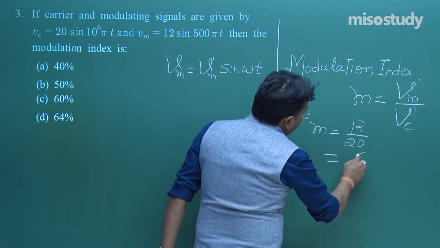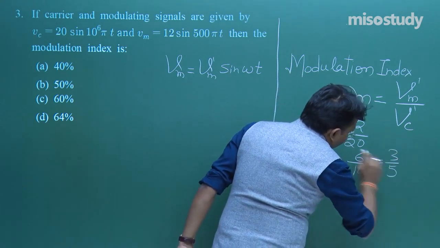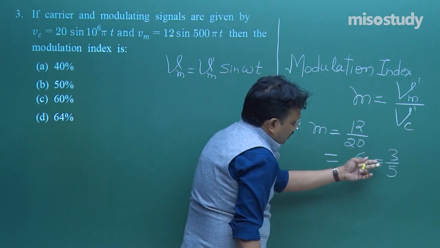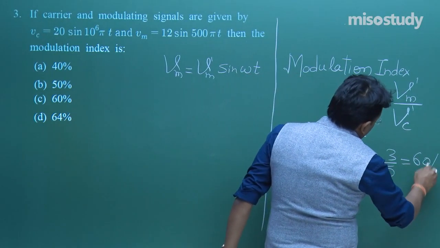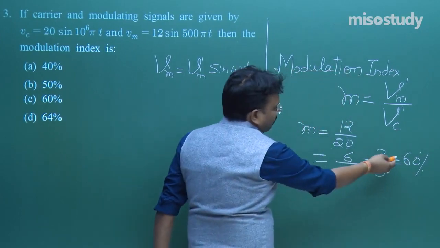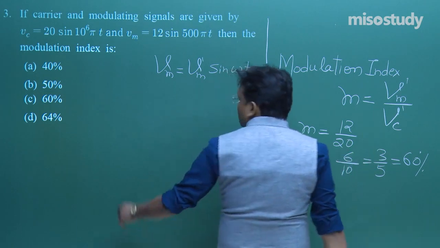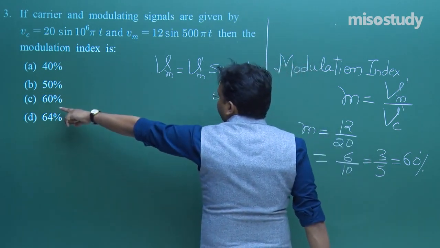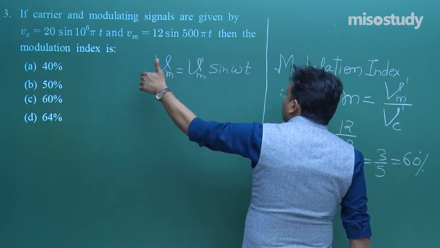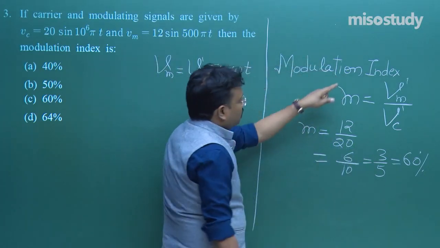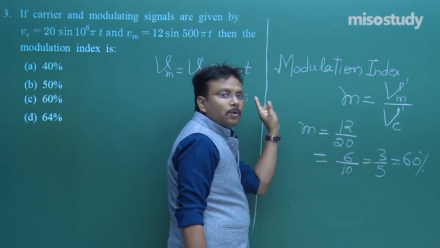That will give me 6 by 10 or 3 by 5. Fine. So if you solve it easily, you can get the answer is equal to 60%. Five sixes are 30, and accordingly 60%. So the correct option is C. So as you can see, just by properly looking into these equations and using this formula, very easily you can find out the solution of this particular question.